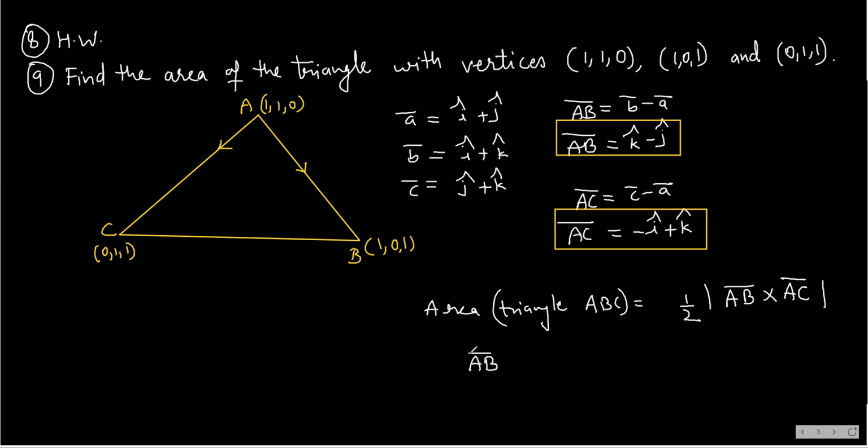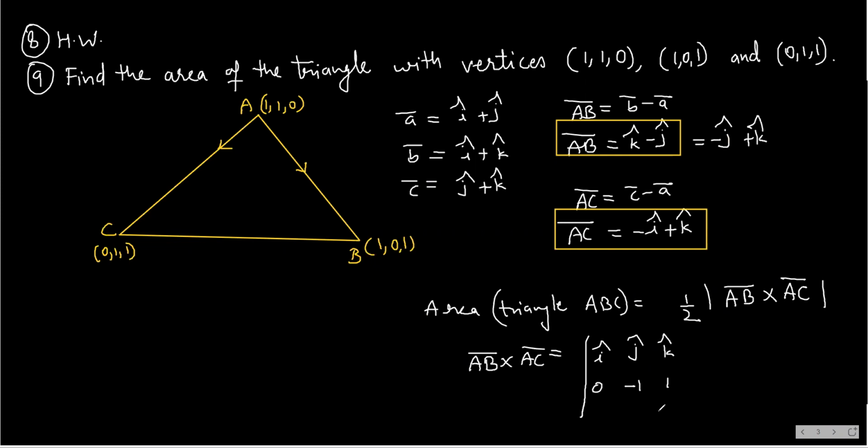AB bar cross AC bar will be the determinant with I cap, J cap, K cap in the first row. AB bar is 0, -1, 1, if you write it in proper order, minus J cap plus K cap. You understand here? I had written K cap first and J later, but it should actually be minus J cap plus K cap.